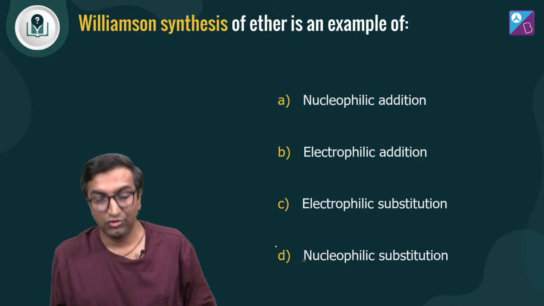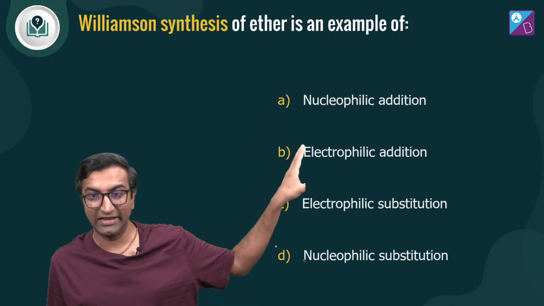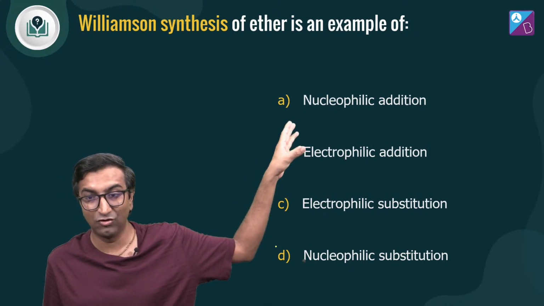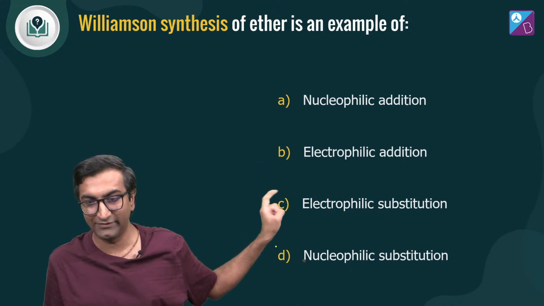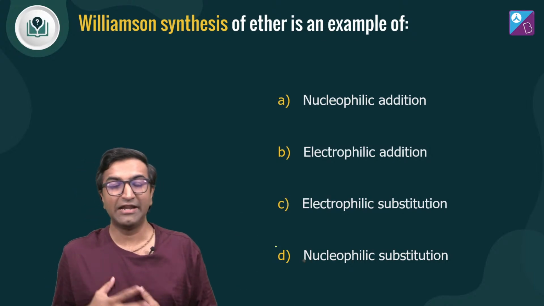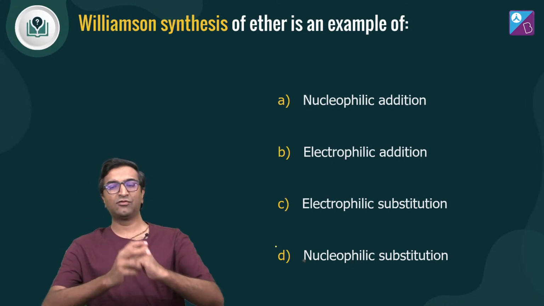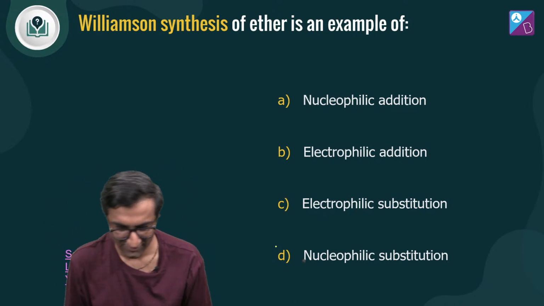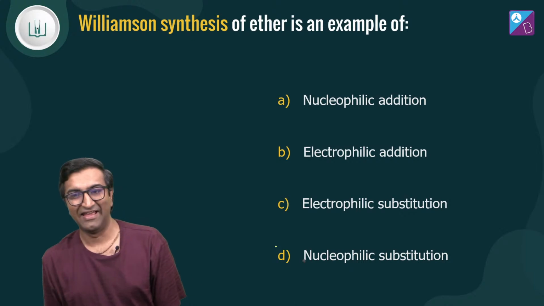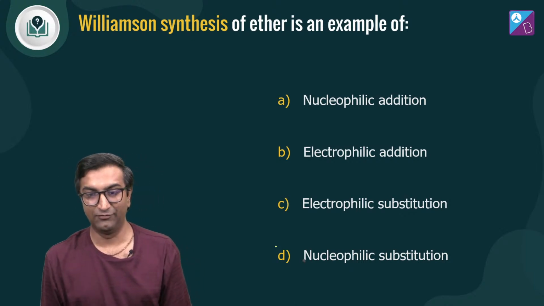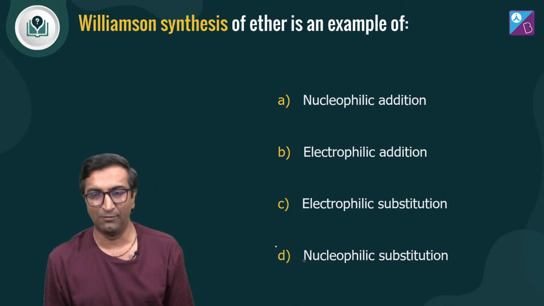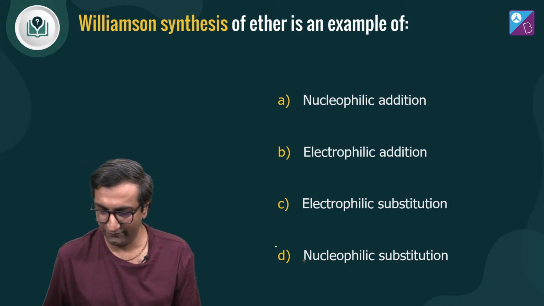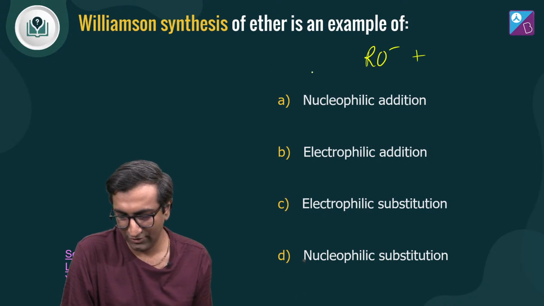Okay, cool. So a quick question, just to see, जो लोग अगर देख रहे हैं. Williamson synthesis of ether is an example of which of these things? Nucleophilic addition, electrophilic addition, electrophilic substitution, nucleophilic substitution. देखिए, when you're studying, तब तो सब याद रहता है. But if this question is thrown at you in a test, then you'll be like, what is a nucleophile? What is an electrophile? होता है, कभी-कभी होता है, anxiety में or whatever you want to call it. Maybe you'll be able to answer it right now, but the goal is test में answer करना. So how do you identify क्या हो रहा है? What is happening here? You have an RO minus group and you have RX.